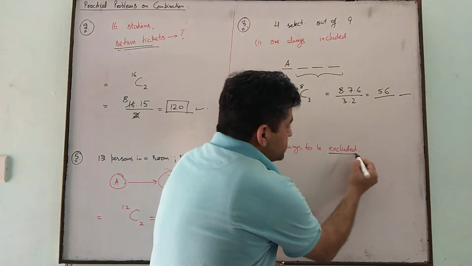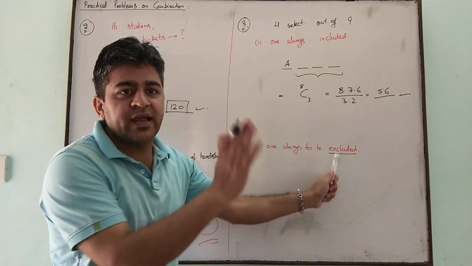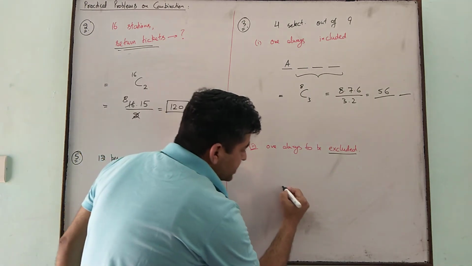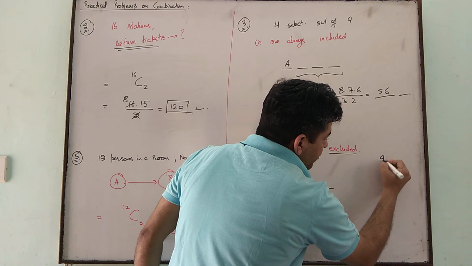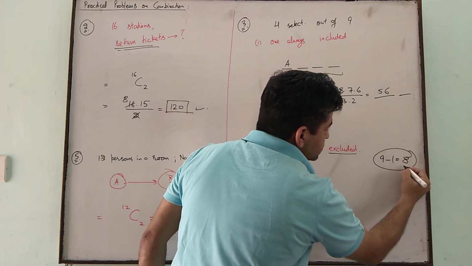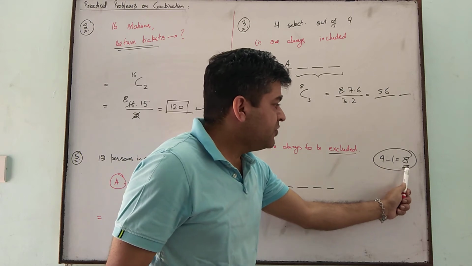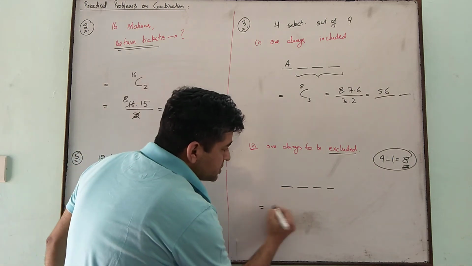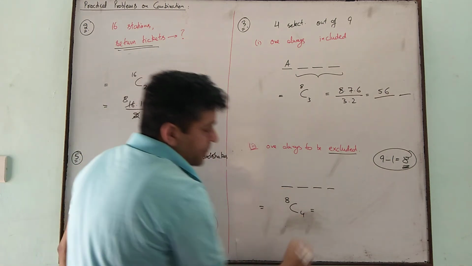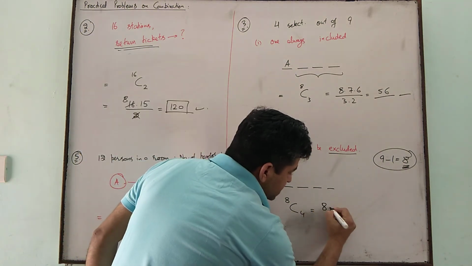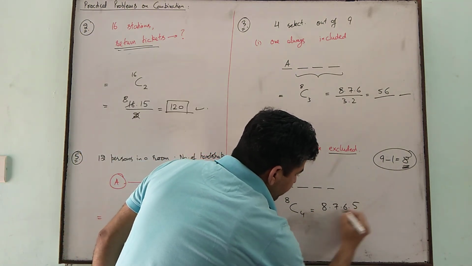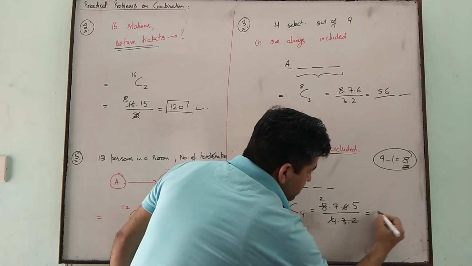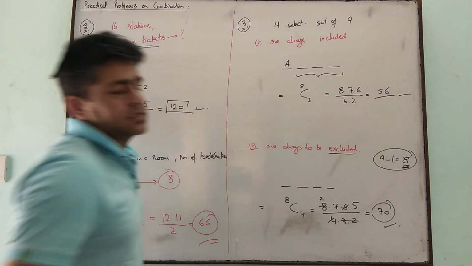Now one person is always to be excluded. One person is like that, nobody is liking him. So one person is always to be excluded. Out of a total of 9, one is to be excluded. So now we have 8 persons to call for the party, and the party is for 4 persons. So 8C4 is the number of groups. 8 into 7 into 6 into 5 divided by 4 factorial. So in 70 ways we can do this. Just note it down.